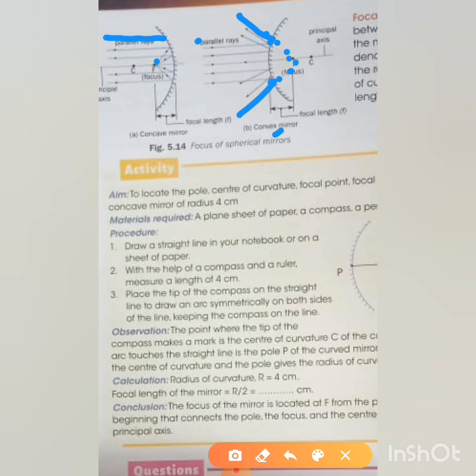Alright, now what is the focal length? Focal length is the distance from the pole to the focus. The distance is known as the focal length of a mirror.